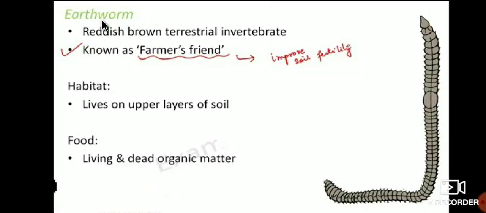So in the previous one we studied fishes, here is earthworms. Reddish brown terrestrial invertebrates, and these earthworms are terrestrial invertebrates.